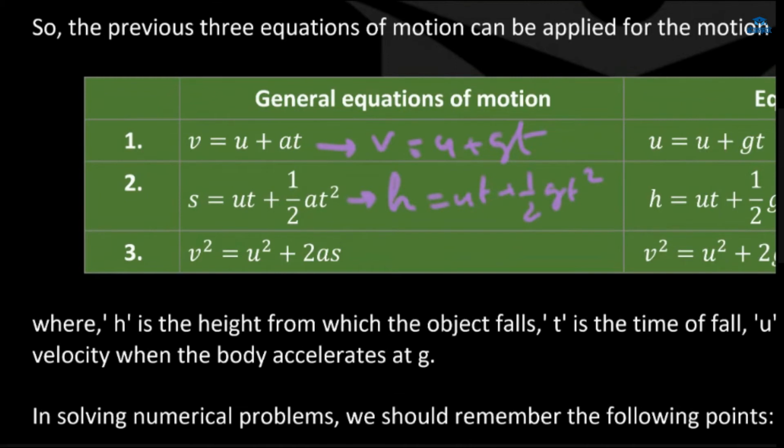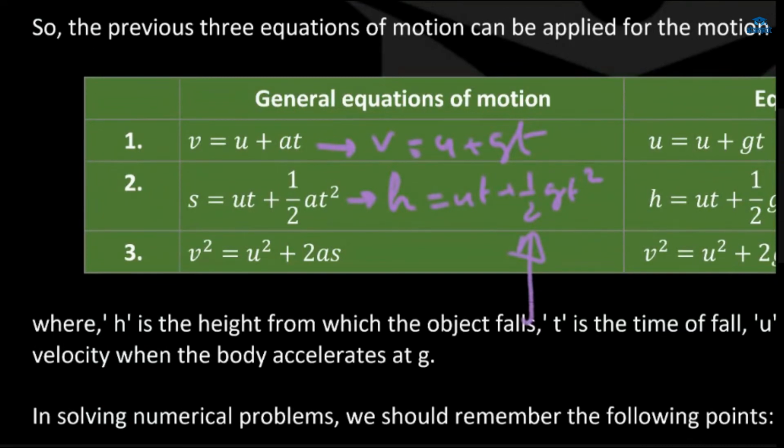If motion is downward, then we use plus gt square, and if the motion is upward, then it will be minus gt square. Why? Because the body will decelerate if it goes upward. When it goes up, the velocity keeps decreasing, because gravity is pulling downward, right? Force of gravity is in the downward direction.